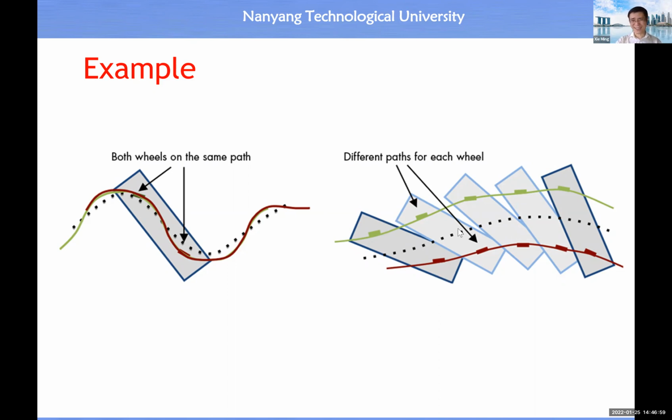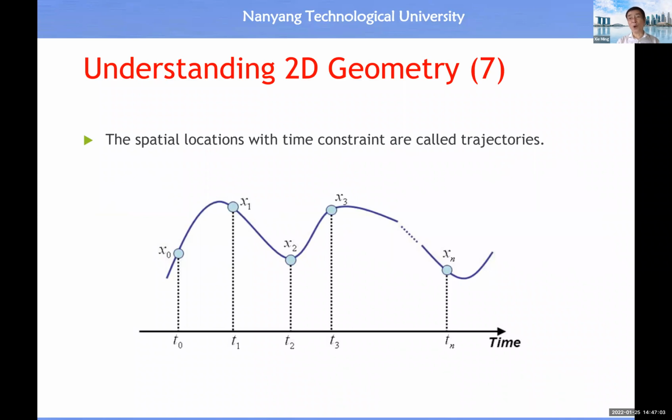So this is the second scenario, this is the first scenario. Therefore, for the actual control of position and orientation of an object in a two-dimensional space, we need to have a time constraint. Then spatial location with a time constraint is called a trajectory. So this is the second technical term. It's quite important for you to understand.